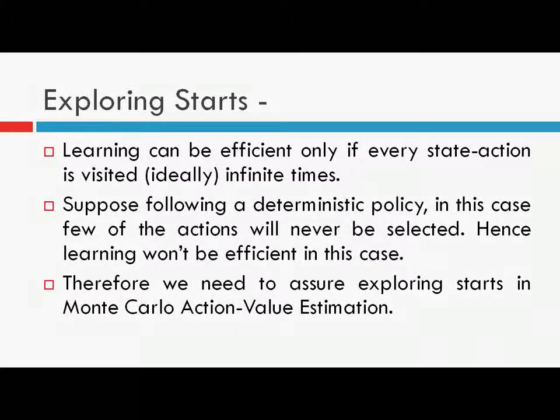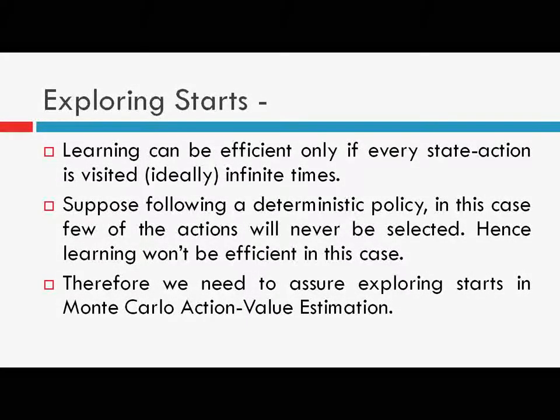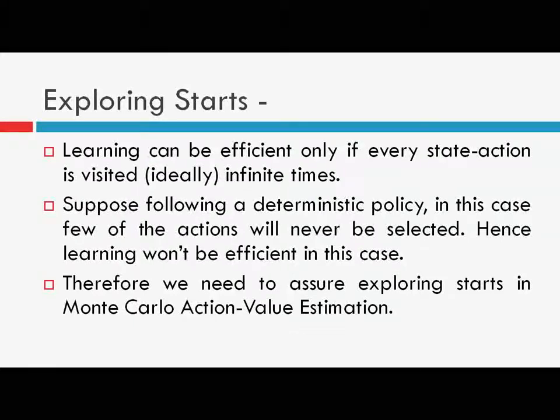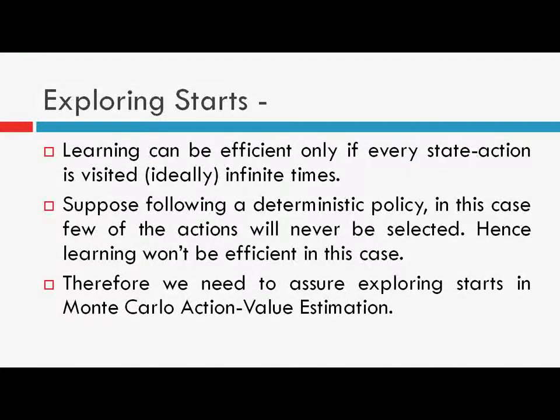So what we do in exploring starts is, at the very first step of the episode, we assign a non-zero probability of occurrence to each state action pair. That is, each time we start a new episode, we assign a non-zero probability of occurrence to every state action pair, and in this way different state action pairs are selected in each episode in the first step, and this concept is known as exploring starts. And the first algorithm that we'll consider on this assumption is known as the Monte Carlo ES, or Monte Carlo exploring starts algorithm.